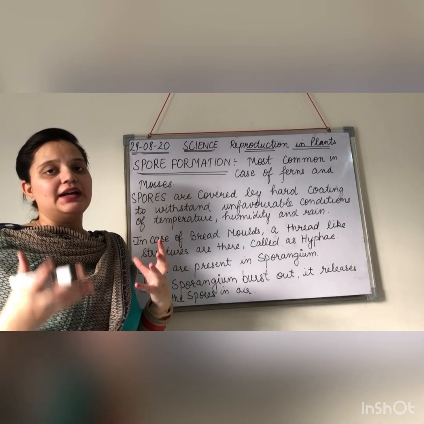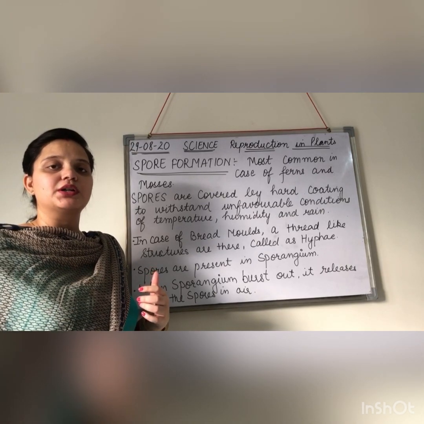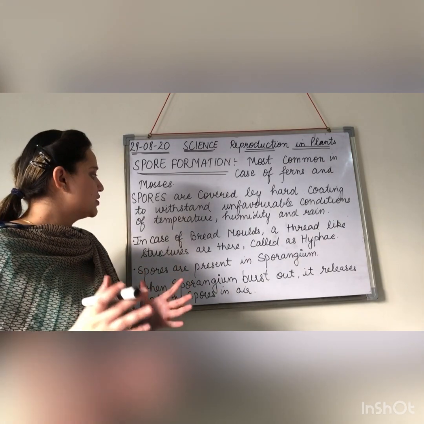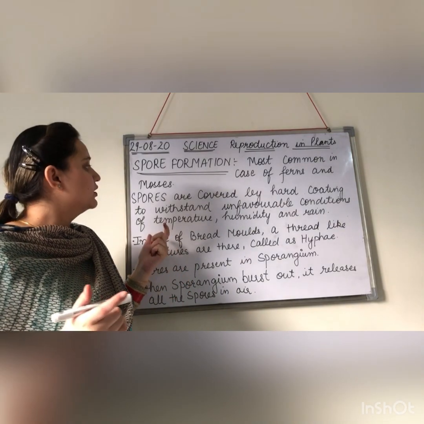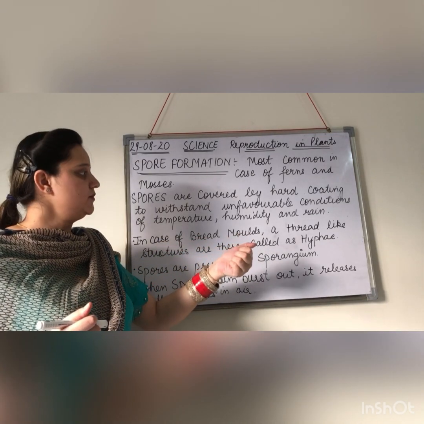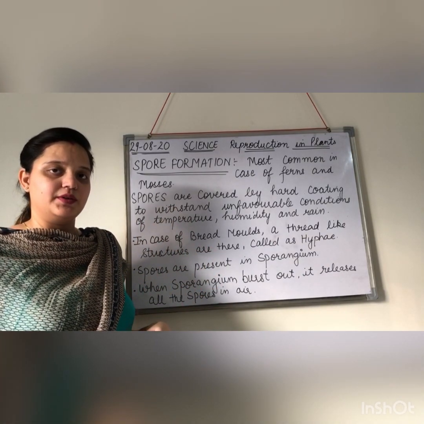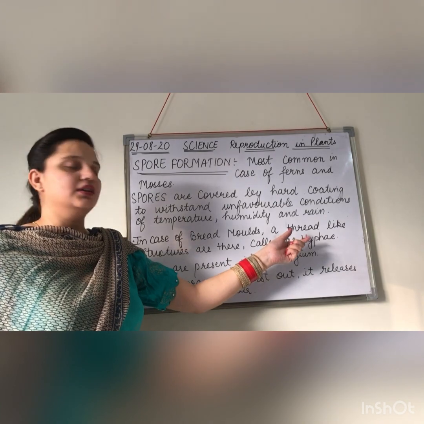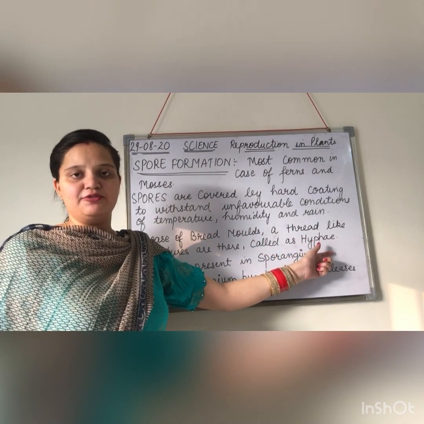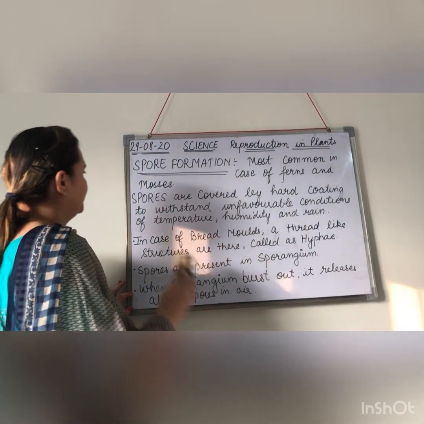These spores that are present in the air will germinate whenever they get suitable conditions of temperature, rainfall and humidity. The other case where spore formation occurs is in bread molds. All of you have seen the fungus appearing on bread, right? It appears like thread-like structures, and we call these thread-like structures hyphae. So let's study the structure of bread molds.